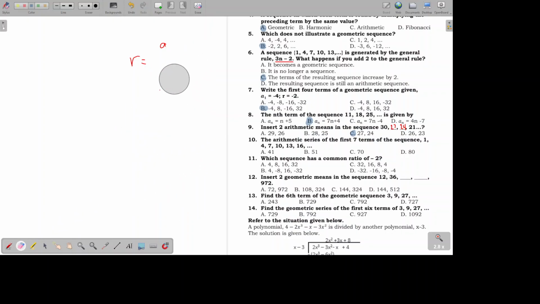Let's have number 10. The arithmetic series of the first 7 terms of the sequence 1, 4, 7, 10, 13, 16 is blank.